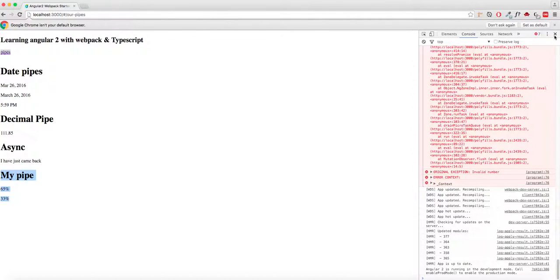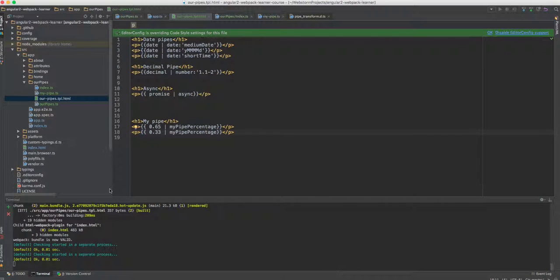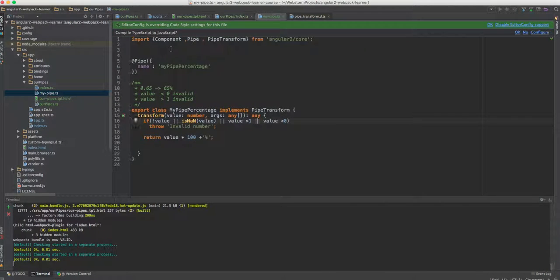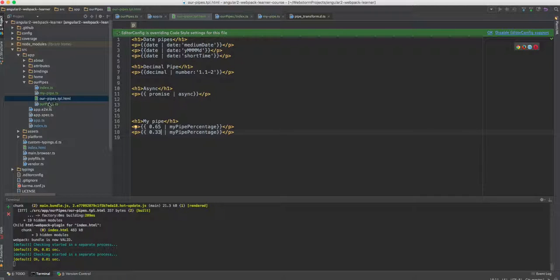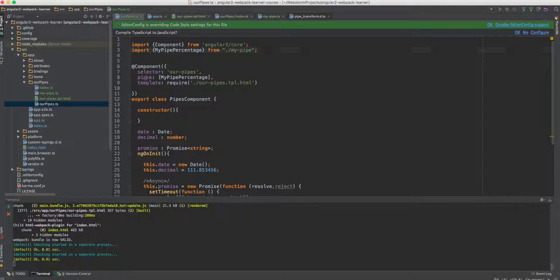And this is how you build your custom pipe. If we go back, all you have to do is create a new class, implement the pipe transform interface, check that your values are exactly how you want them, and then create your pipe decorator that is actually a factory. You give it a name, and then Angular knows how to look at this new class, and you can add it to your HTML file after you go to your component and tell it that you have a new pipe that you would like to use, called myPipe%. So see you next time.